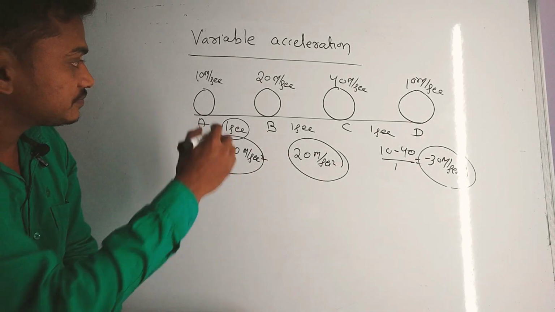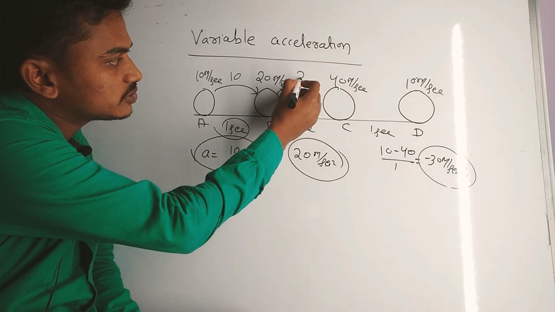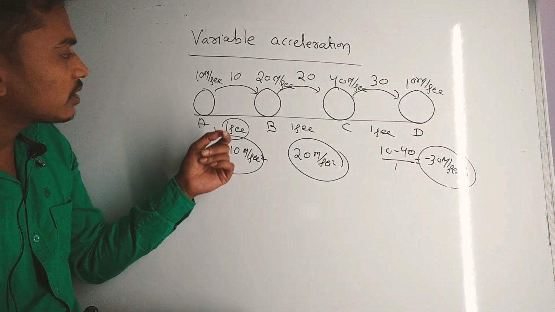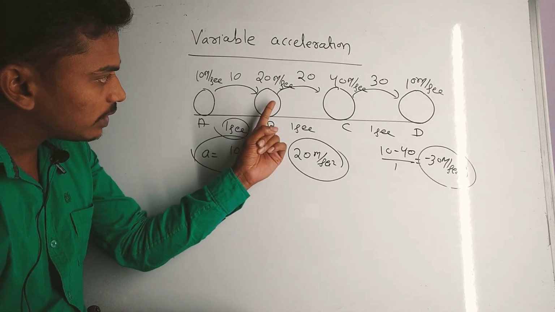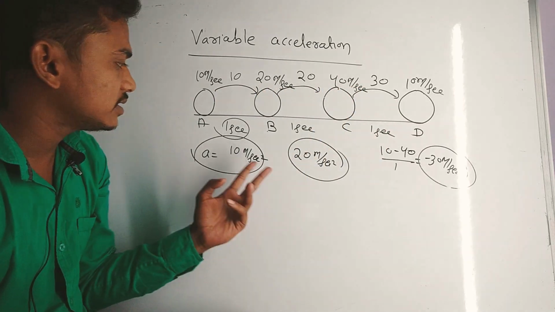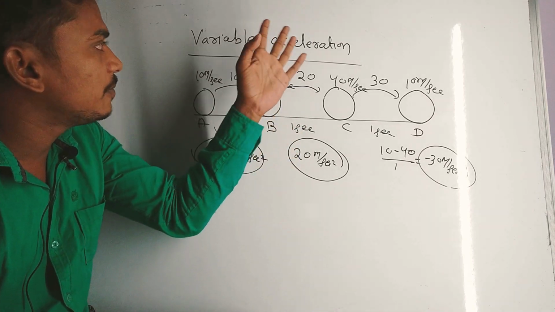That means here the change in velocity is 10, here the change in velocity is 20, here the change in velocity is 30. Means the body undergoes unequal change in velocity. Here it is 10, 20, 30. Unequal change in velocity in equal time intervals. So the acceleration of the body is said to be variable acceleration.